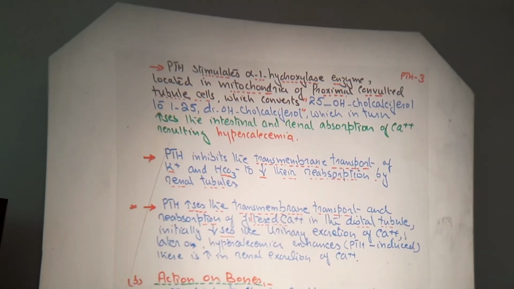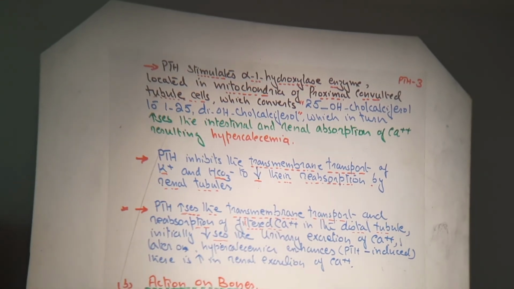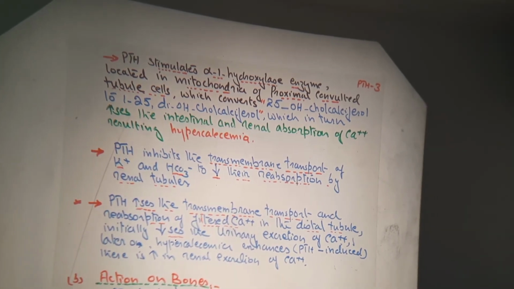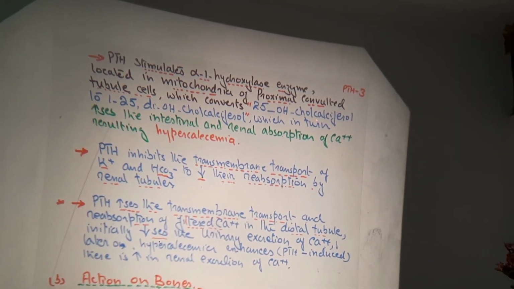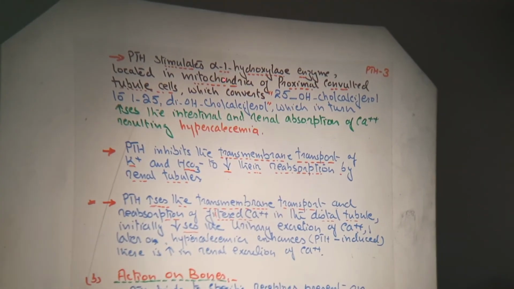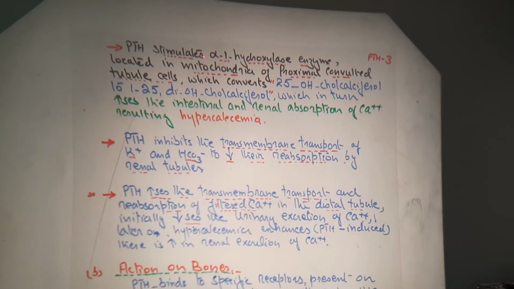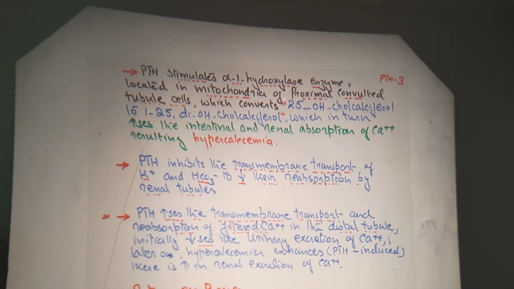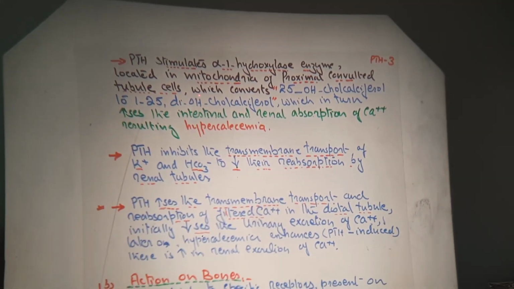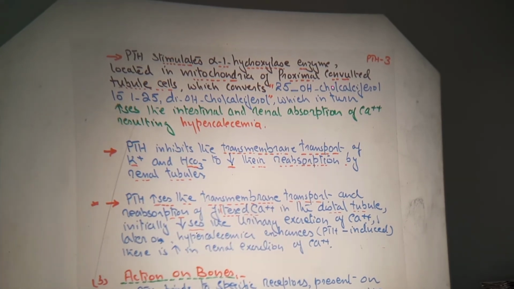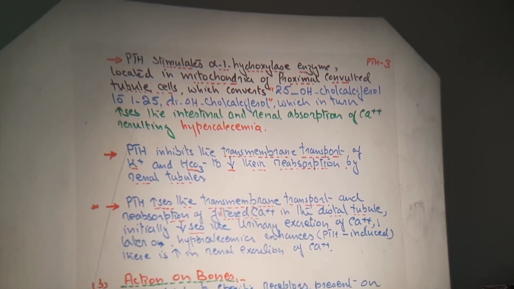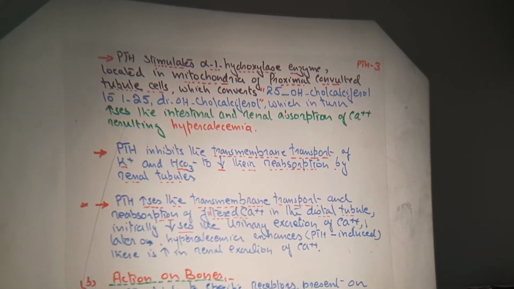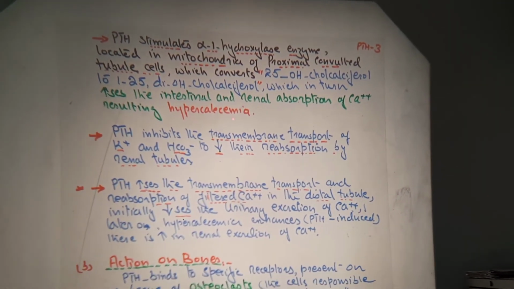Now, what is the role of the enzymes? There are two most important enzymes. First is known as alpha-1 hydroxylase, and second is 25-hydroxycholecalciferol. Parathyroid hormone stimulates the alpha-1 hydroxylase enzyme located in the mitochondria of the proximal convoluted tubular cells, which converts 25-hydroxycholecalciferol into 1,25-dihydroxycholecalciferol, which in turn increases the intestinal and renal absorption of calcium, resulting in hypercalcemia, right?